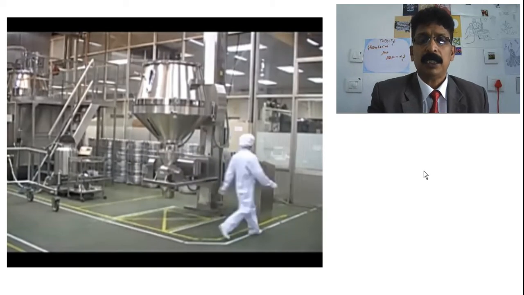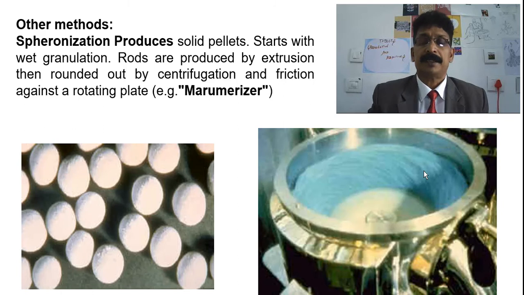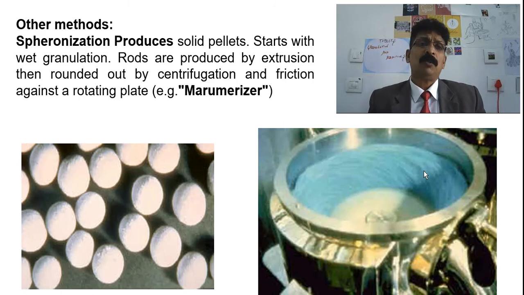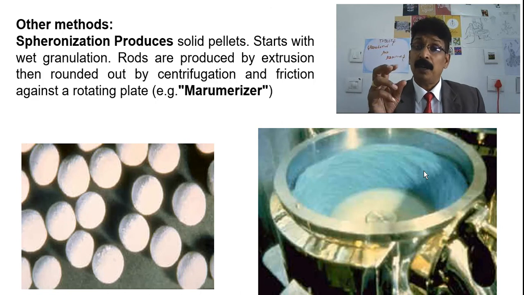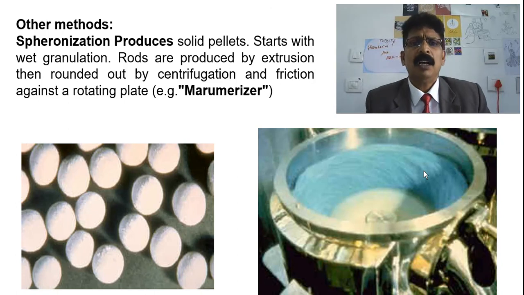This is the main video which we are seeing here. And now the method we want to talk about is granulation. We have seen the shape of the granules by mass, like this spear, how you are making. There is another machine which is called a marmorizer, or spheronizer, you can say. Many advanced instruments are available now.